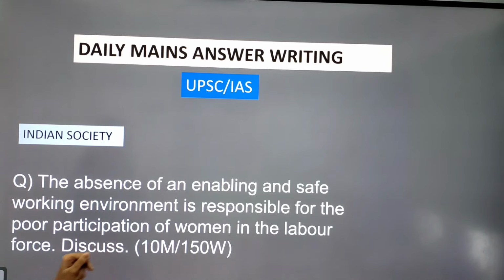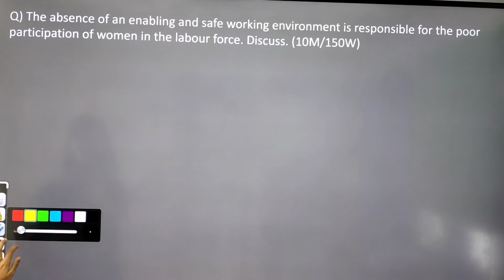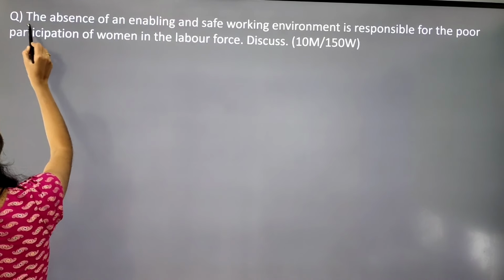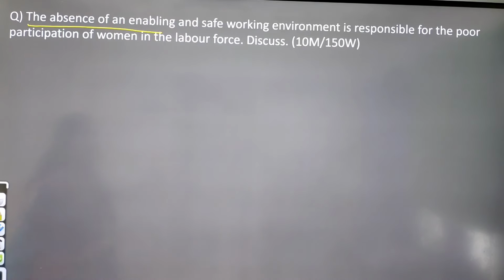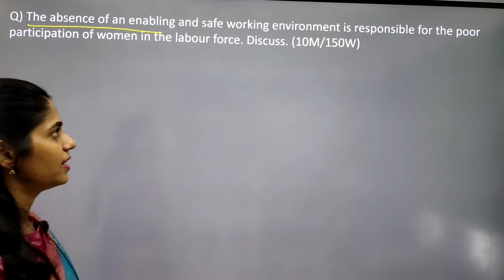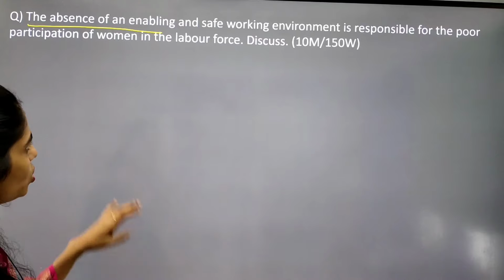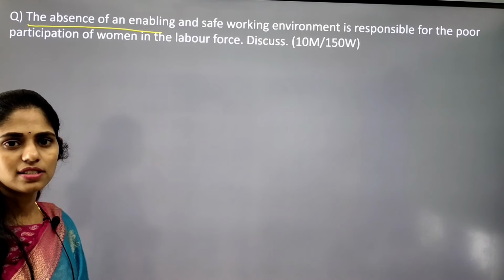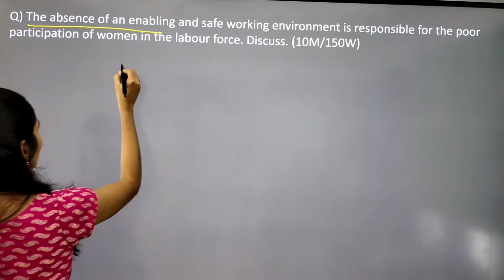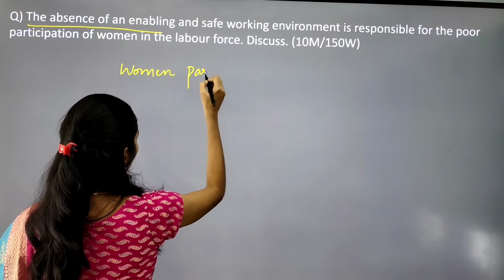Now let us see the question. I hope you can see the question on the screen. The question is, the absence of an enabling and safe working environment is responsible for the poor participation of women in the labor force. If you see this question, you understand that this question is talking about women's participation.